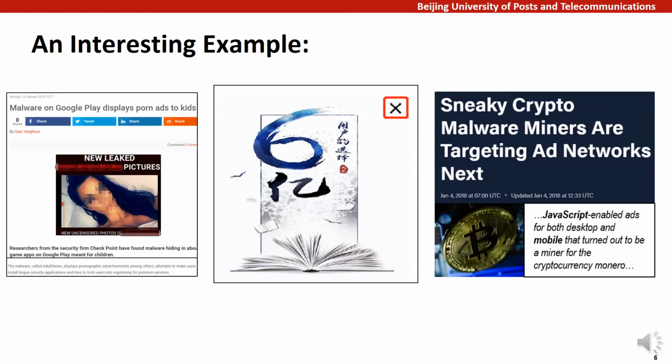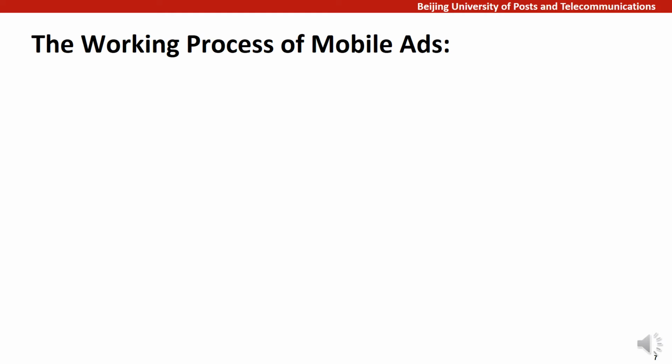These threats introduced by mobile ad content are putting the security and privacy of users at risk, which in turn jeopardizes the whole app ecosystem and needs to be detected and mitigated immediately. But before I start on the detection of these threats, let me briefly describe the general working process of mobile ads.